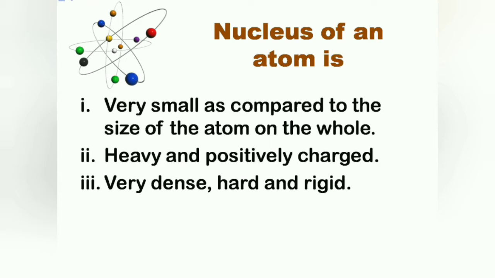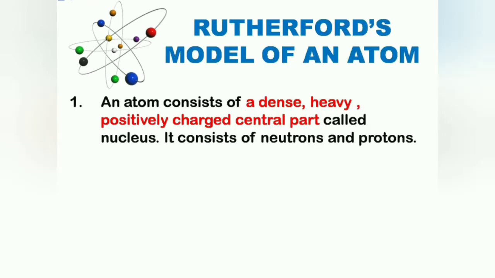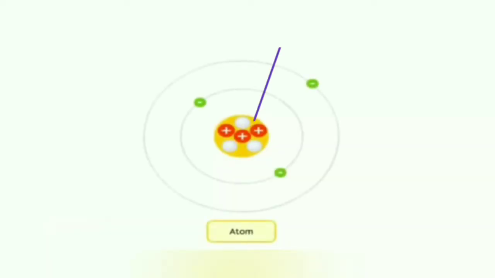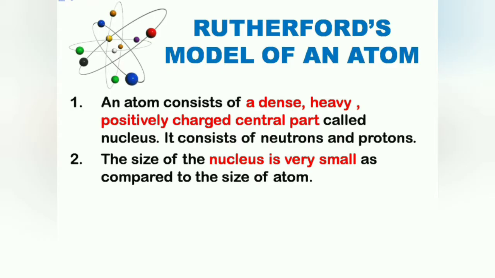Keeping this experiment in view, Rutherford tried to tell about the structure of atom in his model of atom called Rutherford's model of atom. According to this model, an atom consists of a dense, heavy and positively charged central part called nucleus. This nucleus consists of neutrons and protons. The size of the nucleus is very small as compared to the size of atom.